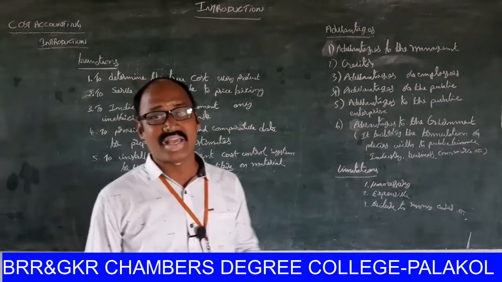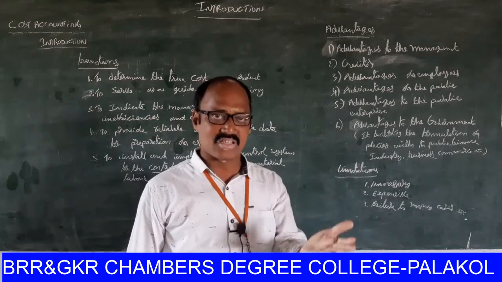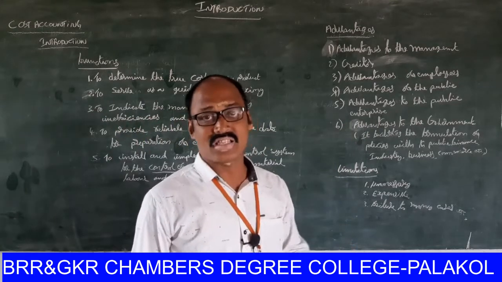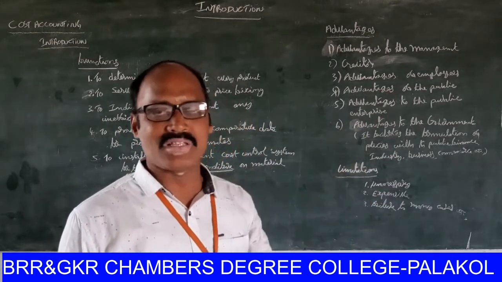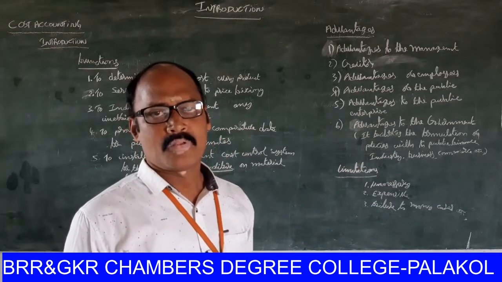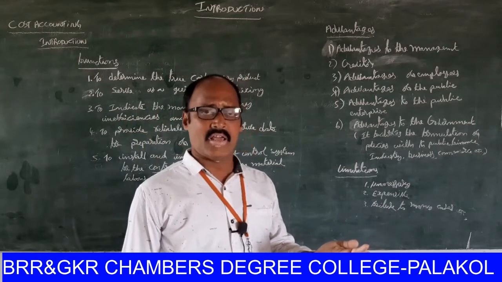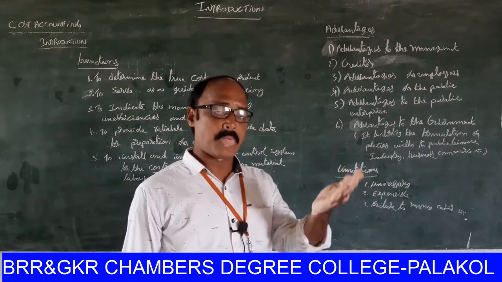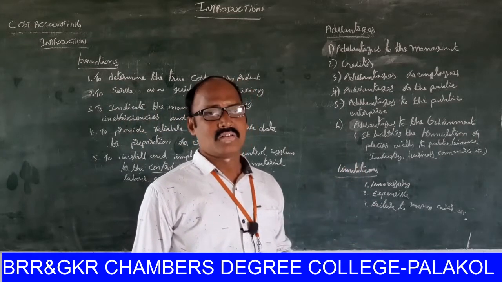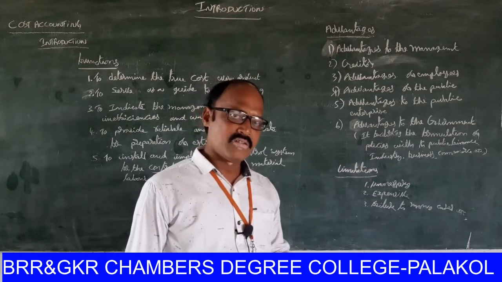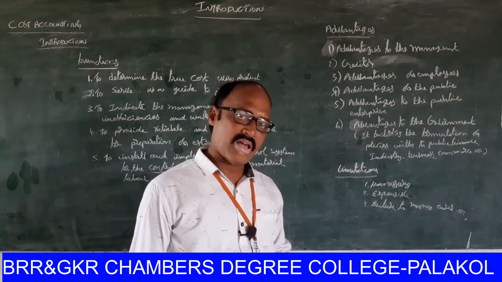Cost accountancy reveals inefficiencies. Cost accountancy avoids duplicate expenditures. Cost accountancy gives information on profit or losses process-wise, product-wise, activity-wise.